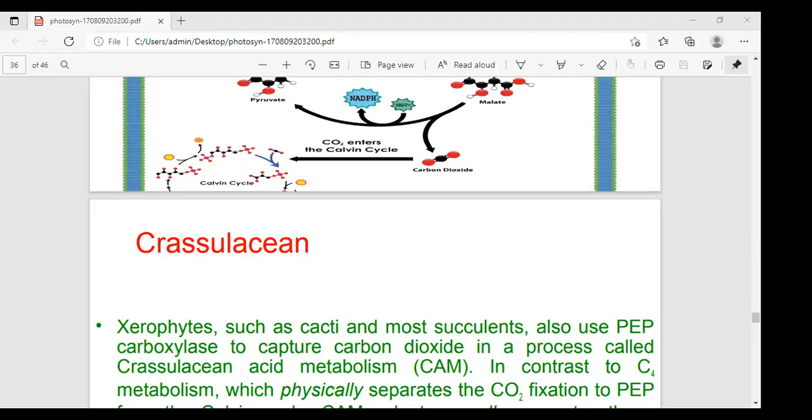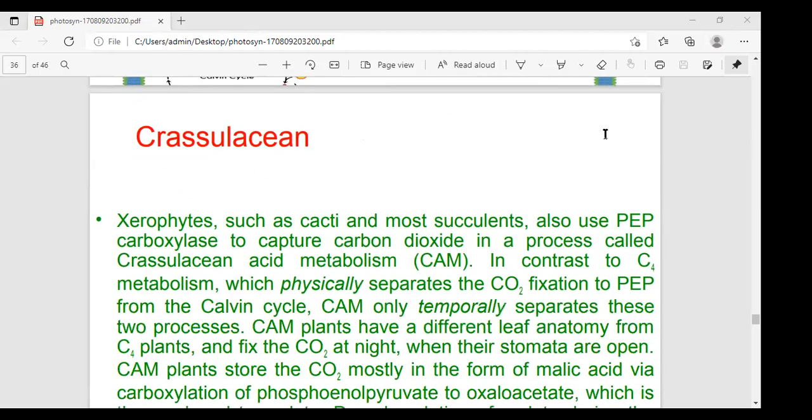What was the last class? Which topic was completed in the last class? C4 cycle, ma'am. C4 pathway, C4 cycle. In the photosystem, first, what is the photosystem? Pigment, and which cell organelle is involved in this photosystem? That is the chloroplast. How many types of pigments are there, and how many are utilized in this photosynthesis? All these things are completed. And the next one, reactions.